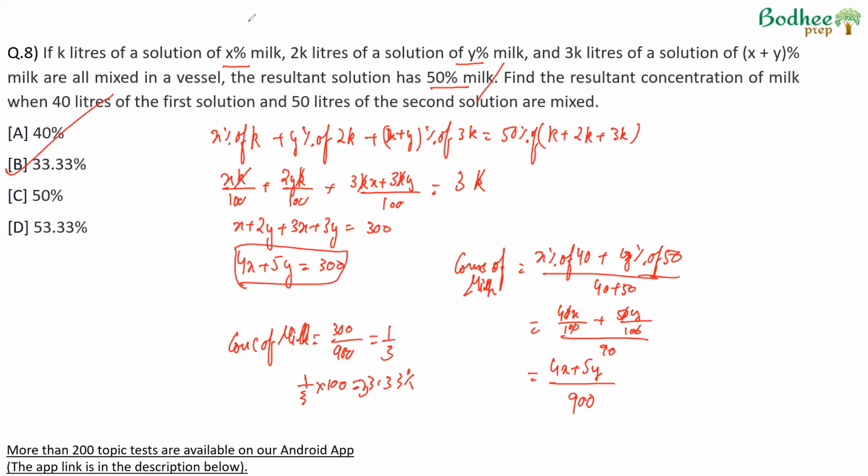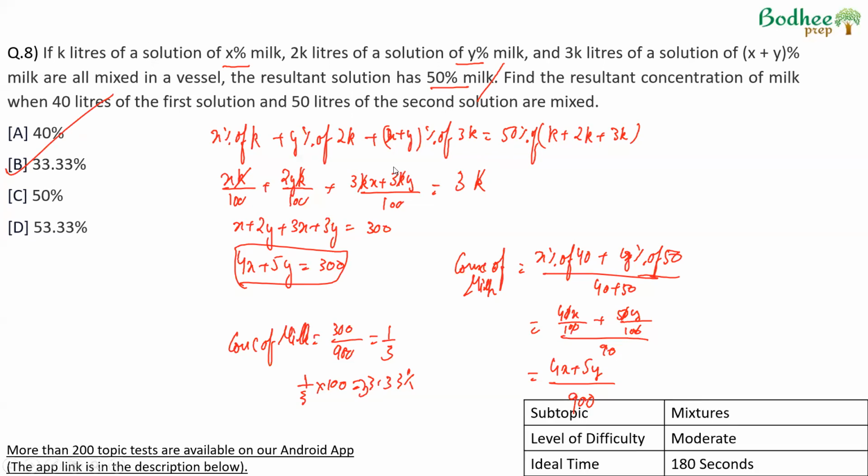Again, a moderate level of question. The only problem is starting these kind of questions becomes a little difficult. We tend to go for assuming values and trying to have some starting point for the question. Realizing that we don't need to find the exact values, and just having a relative idea of the relation between x and y will give us the answer is something that might be a little difficult to understand at the beginning of the question.